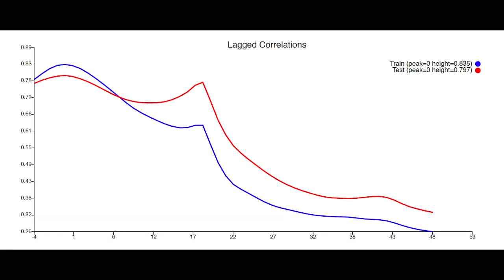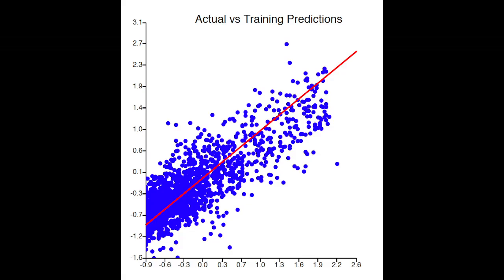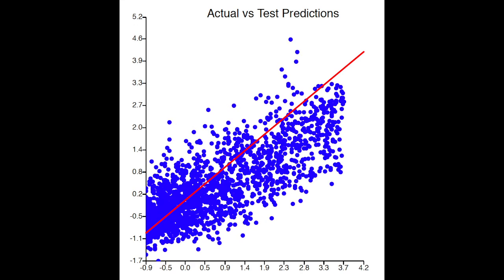The lag plots show that both the training and test peaks appear at lag 0 and then at 18. And the scatter plots display a linear relationship, indicating that the learning was successful and that our model is predicting some inputs. As the test scatter plot is not too scattered, this also suggests that the model is not overfitted.